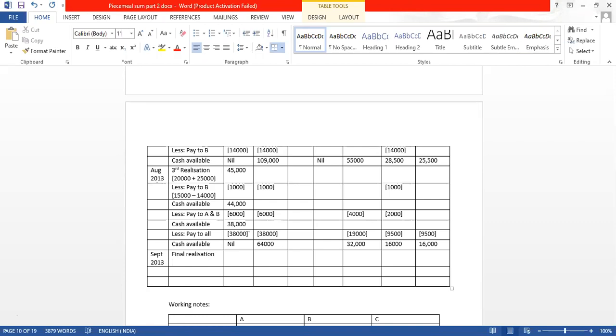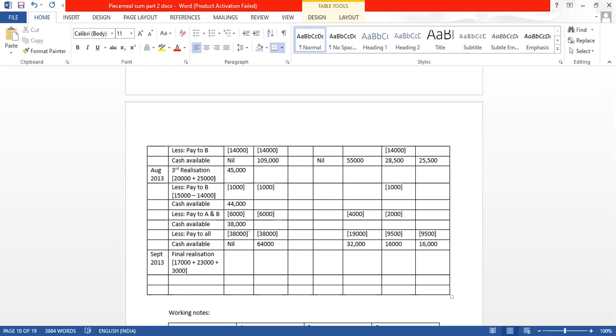How much is it? 17,000 plus 23,000 plus B took over the remaining stock at 3,000. It is coming 43,000. Correct? So however much money comes now, how will we pay?